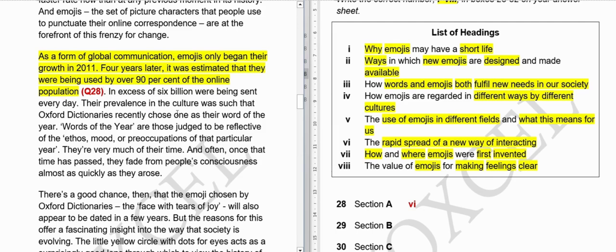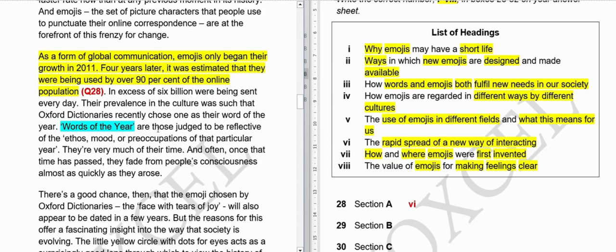Their prevalence in the culture was such that Oxford Dictionaries recently chose one as their word of the year. The words of the year, in inverted commas, and I believe we have also read something about that. Words of the year are those judged to be reflective of the ethos, moods, or preoccupations of that particular year.